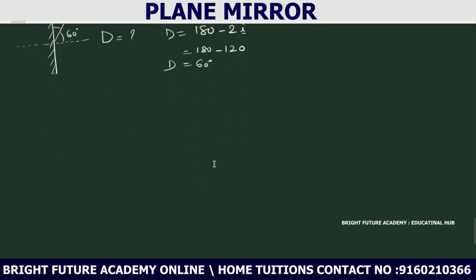Okay, next is deviation produced by two mirrors, deviation by a pair of mirrors. So just to remember, deviation produced by one plane mirror, what is the formula? 180 minus 2i. Now, deviation by a pair of plane mirrors.